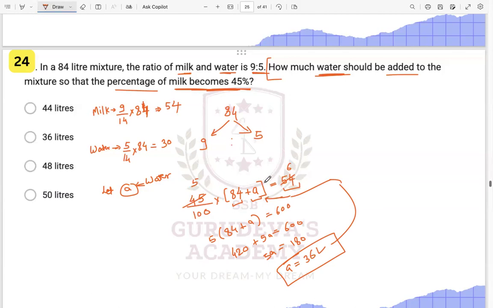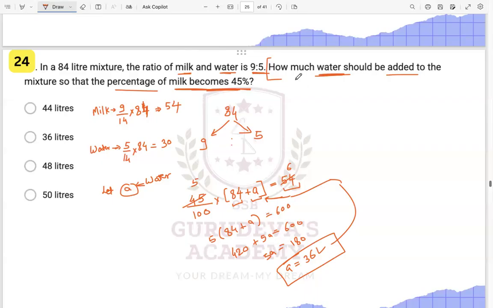Have you understood this particular question, everyone? Yes or no? Is there any doubt? Got it? Sir, the equation, how you formed it, can you explain that?